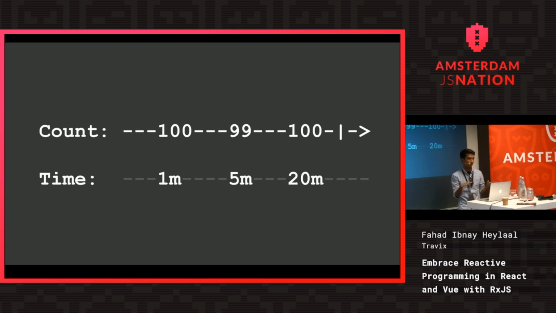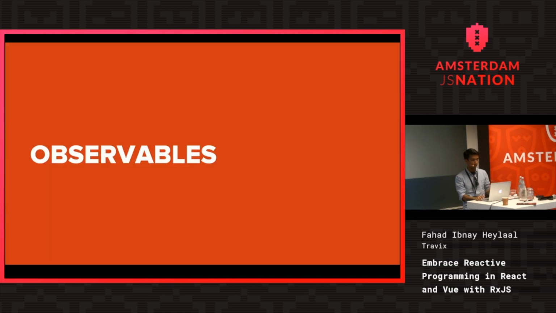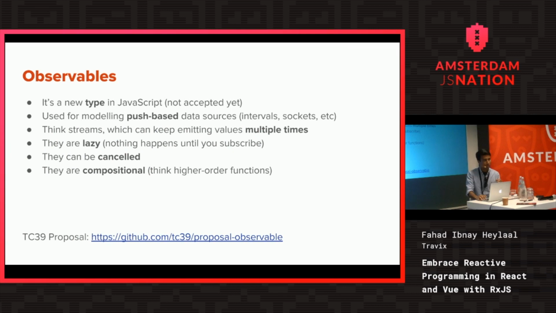So this is all good theoretically, but how can we actually express this in code? That's where the concept of observables comes in. But what is that? What does it even do? It's a new type in JavaScript. Currently, it's being standardized by TC39.